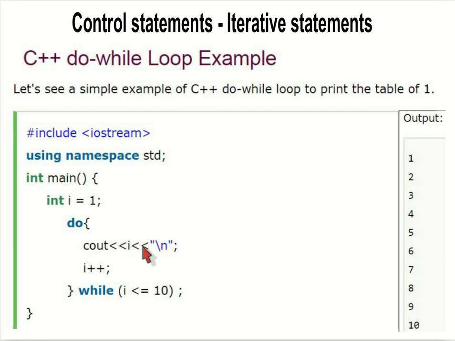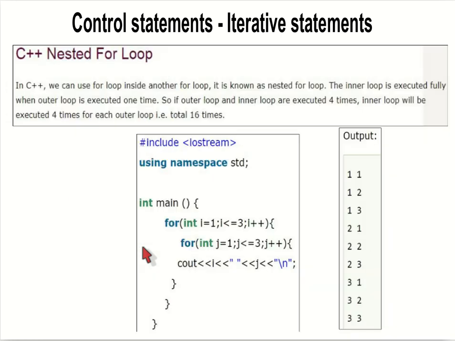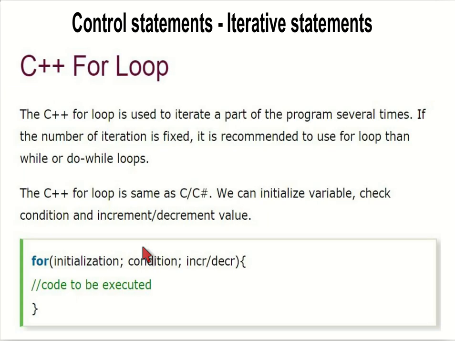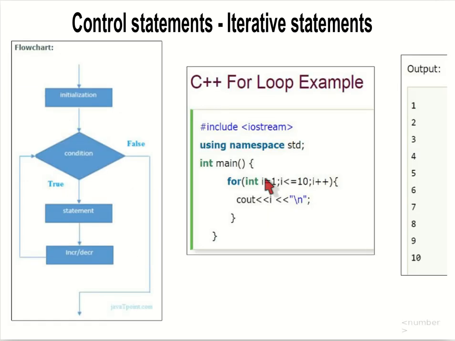But in this for loop, what will happen? Let's say I have given the value as 11 here: for i equal to 11, i less than or equal to 10, i plus plus. If I have mentioned it like this, then what will happen? This will not execute, and there will be no output here. That is the main difference between the entry control loops and the exit control loops.